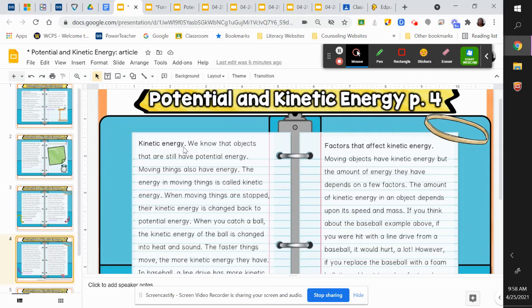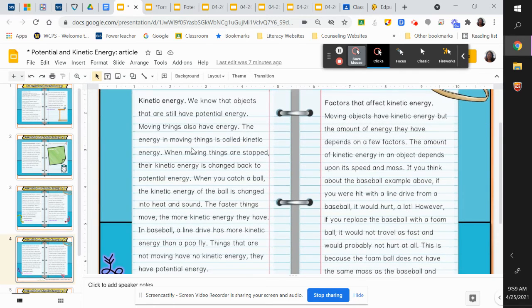Kinetic energy. So we said potential means you're not moving. Kinetic is movement. So let's start reading here. We know that objects that are still have potential energy, moving things also have energy. The energy in moving things is called kinetic energy.